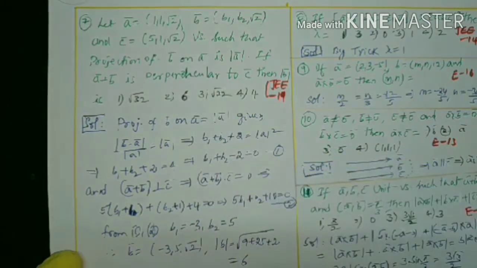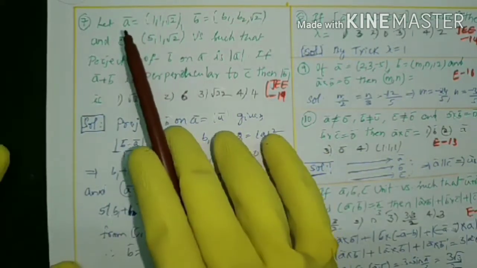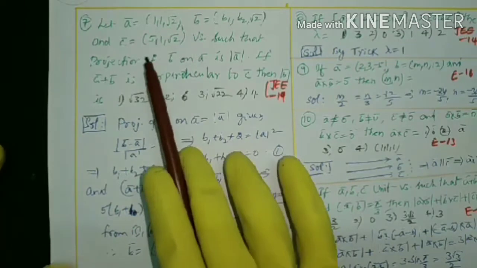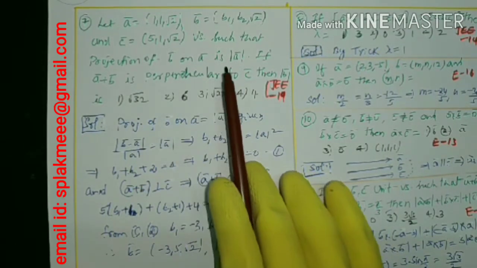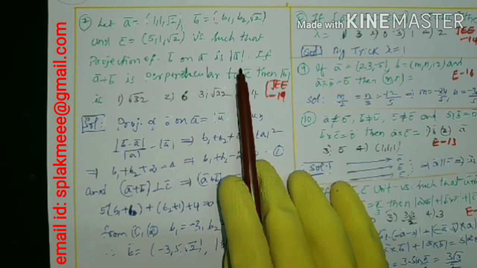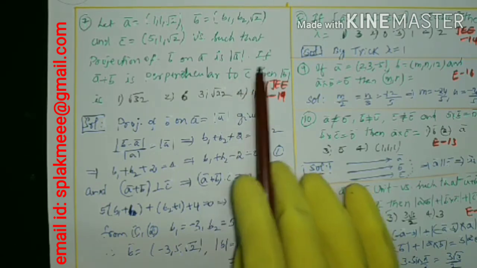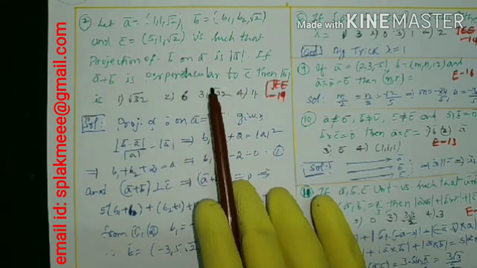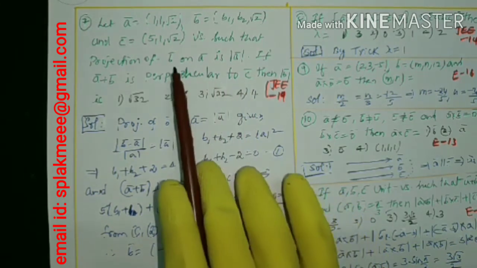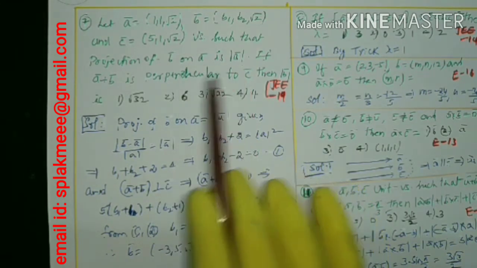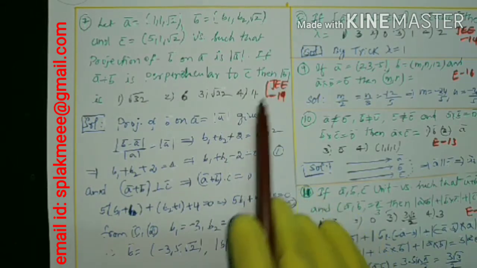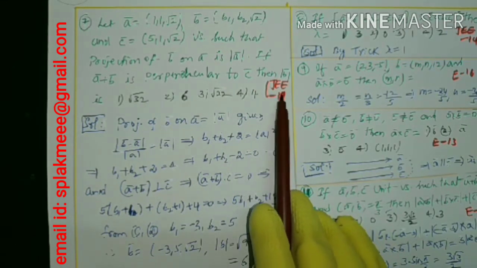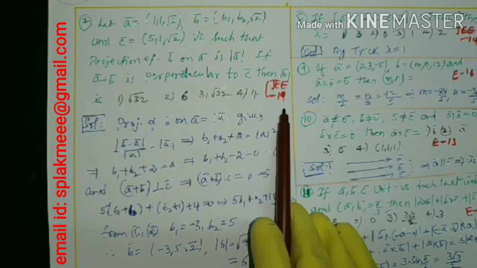Okay, next is what is given here. A, B, C are 3 vectors given such that the projection of B on A is mod A. If A plus B is also perpendicular to C, there will be two conditions: the projection of B on A is given as mod A, as well as A plus B is perpendicular to C. Then mod B is asked. This is given in JEE 2019.